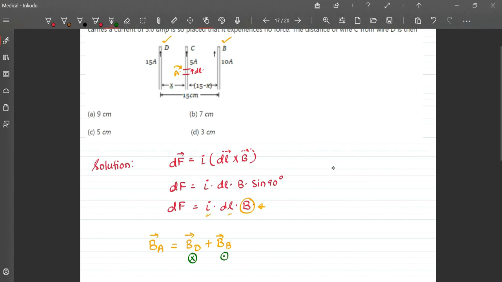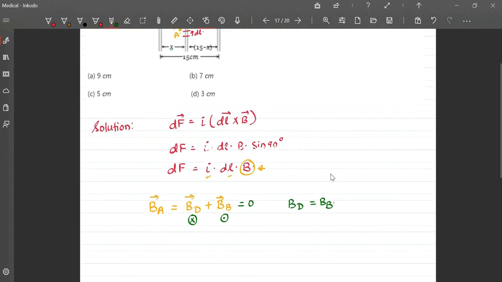If you want the net to be 0, the magnitudes of the fields due to D and B should be the same. So mu naught I_D by 2 pi x equals mu naught I_B by 2 pi (15 minus x).